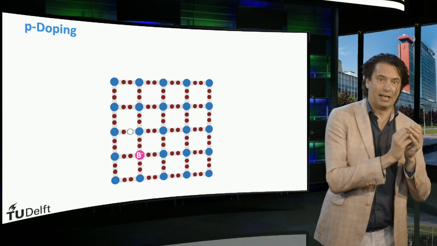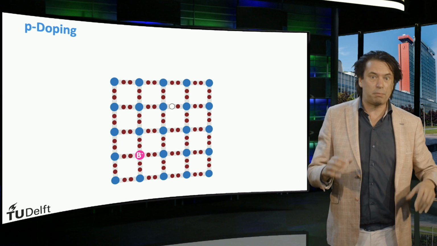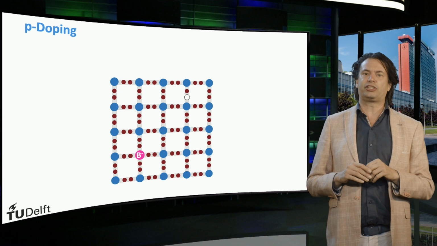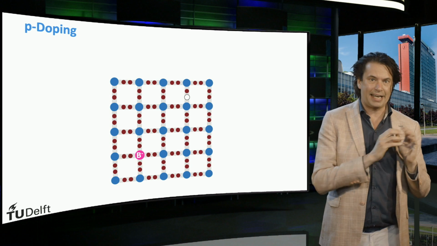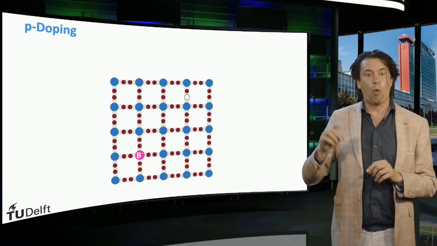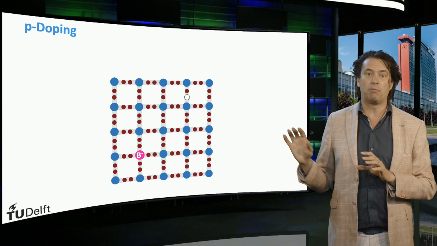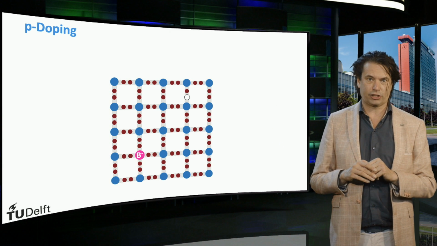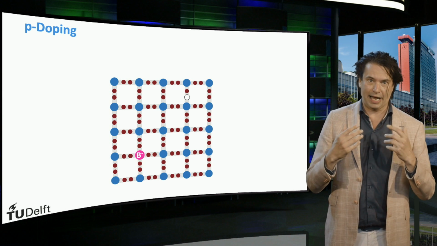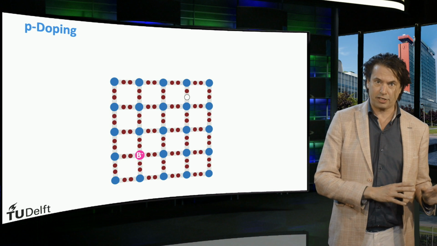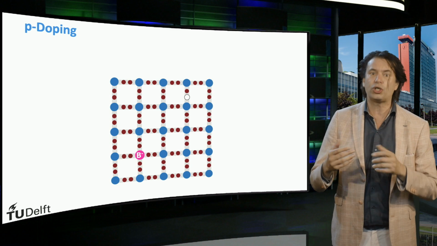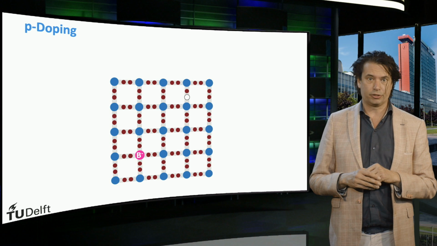The boron atom left behind is not neutral anymore, but becomes negatively charged. This negative charge is fixed to the position where the boron atom is residing in the lattice. The result is that by adding a boron impurity, we have 1 extra free mobile hole available and 1 fixed negative charge. This is called p-doping. For p-doped semiconductors, the electrons are called the minority charge carriers, as the density of electrons is much smaller than the density of the holes. The holes are the majority charge carriers in p-doped materials.